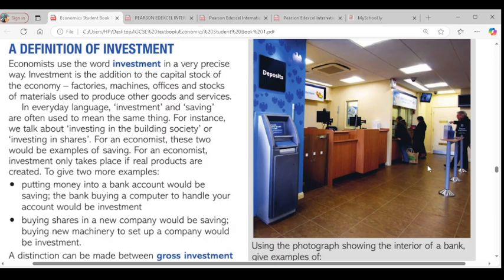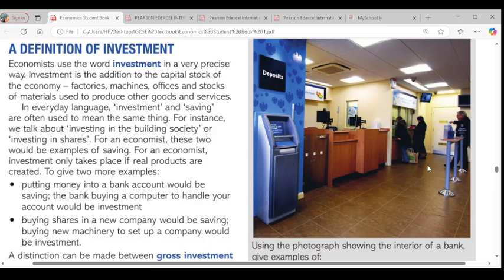For an economist, investment only takes place if real products are created. So for economists, they don't talk about investment when you buy shares or you save money into the bank. To you, you think you are investing. As soon as the money is saved in the bank, you start planning what to do with the money. But to economists, that is not what investment is. For them, investment is something created with the use of equipment or machines, physical goods. But sometimes investment could be human capital too, but we'll get there anyway.